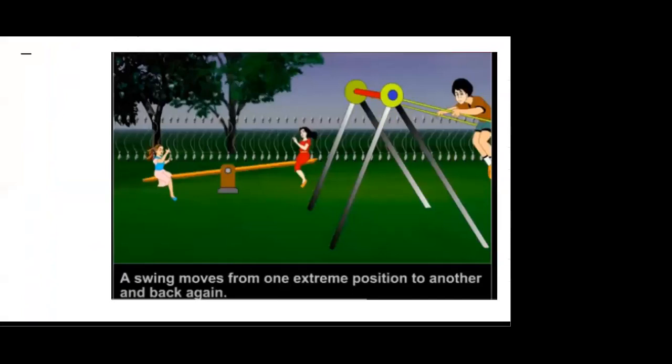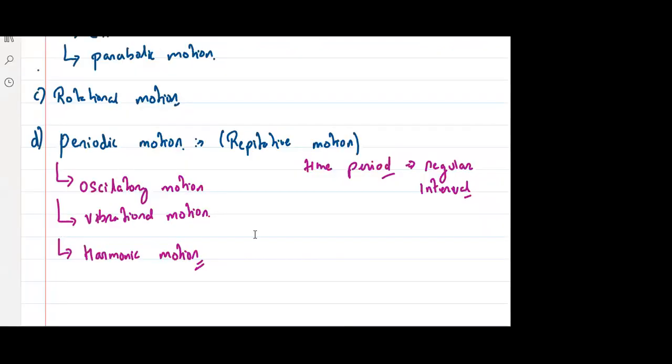I hope all of you have played these games, right? Ceiling fan, yes. Periodic strings, yes. When you talk about this seesaw, or this string, these are examples of periodic motion and oscillatory motion. These are examples of oscillatory motion. Clear? Anyone have any doubt in this?